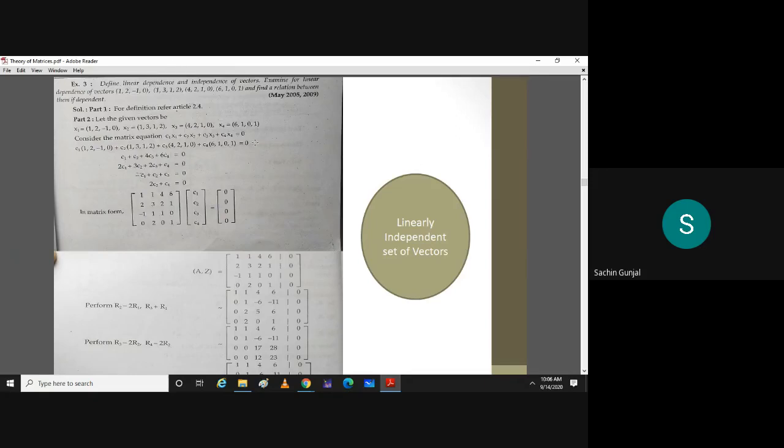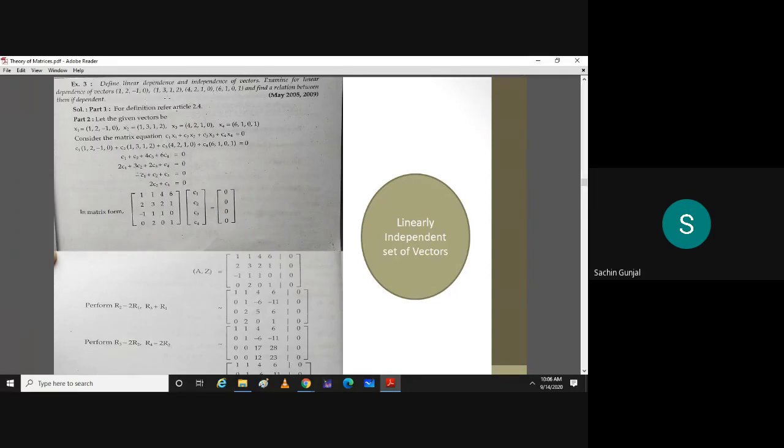So if this question comes for 5 marks, then 1 mark is reserved for your relation. Even if you determine whether they are dependent or independent, the 1 mark is reserved for relation if they are dependent, obviously. If they are independent, then there does not exist any relation. But in case of dependency, you need to find relation between given vectors.